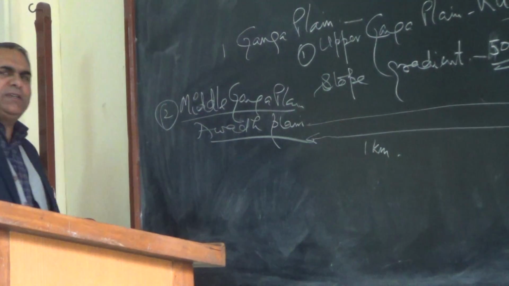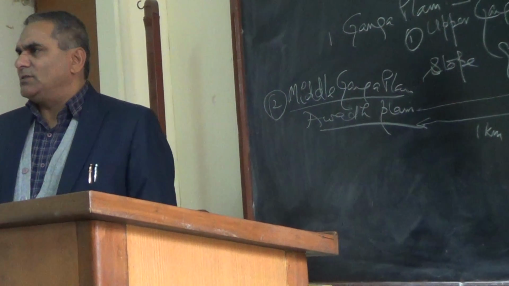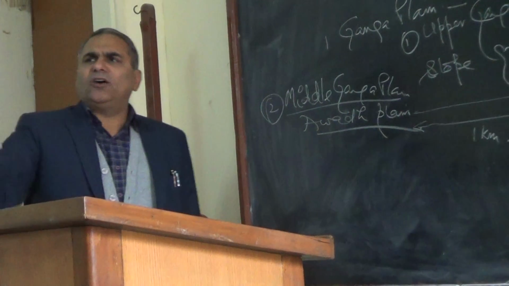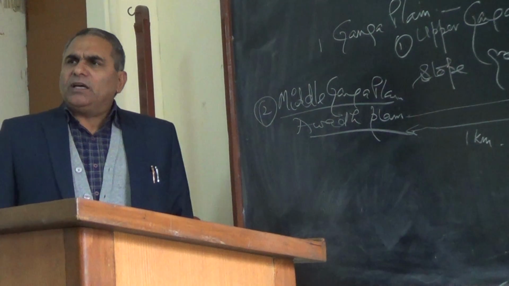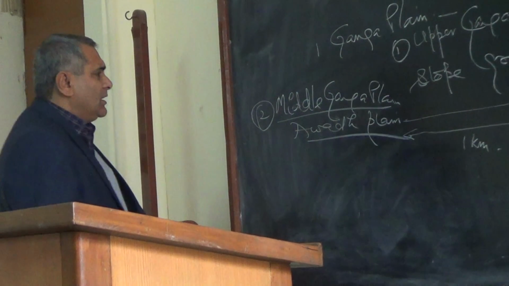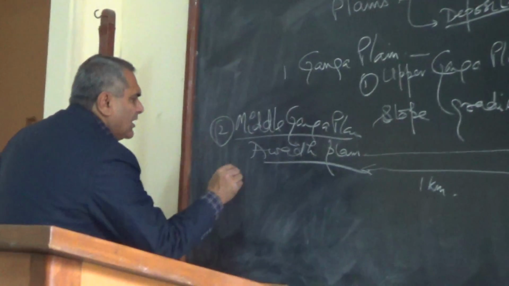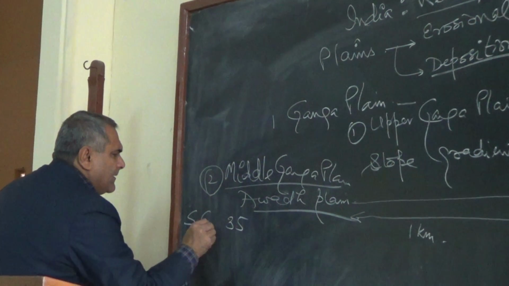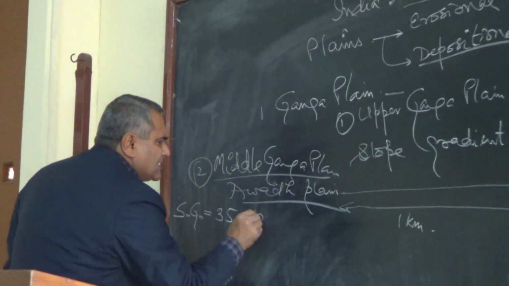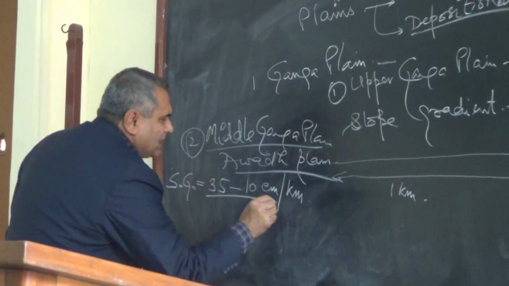Awadh plain basically constitutes Awadh to Magadh, the entire area of eastern UP and northern Bihar, where the slope gradient is 35 to 10 centimeter per kilometer. So what happened?